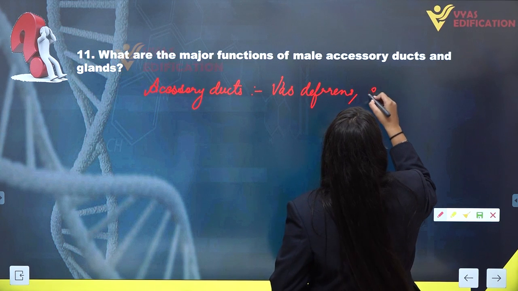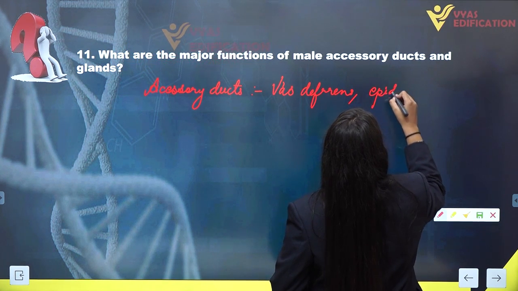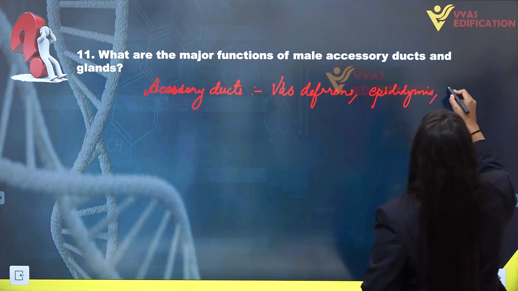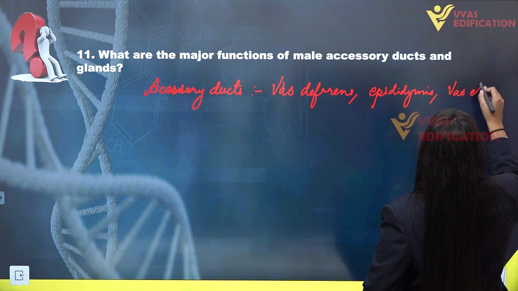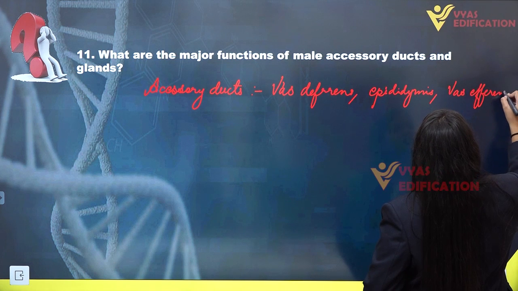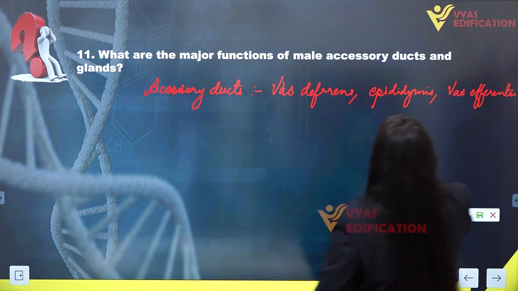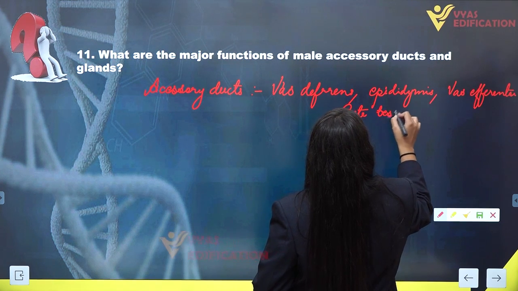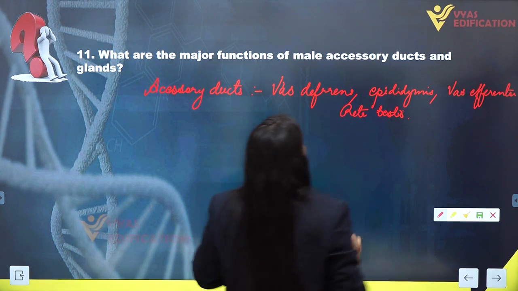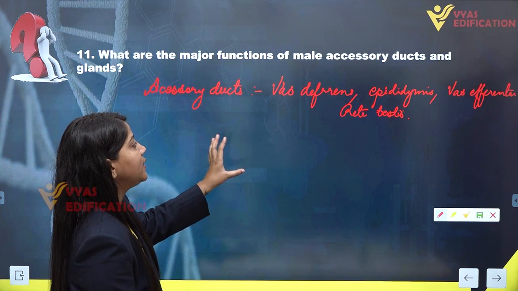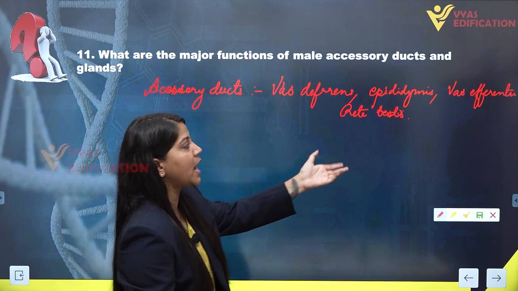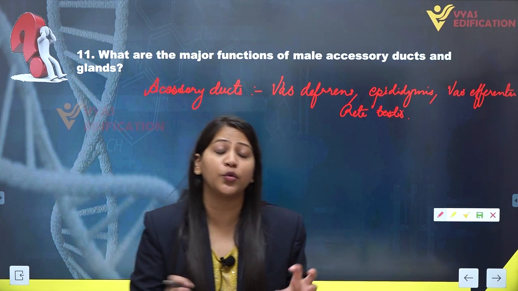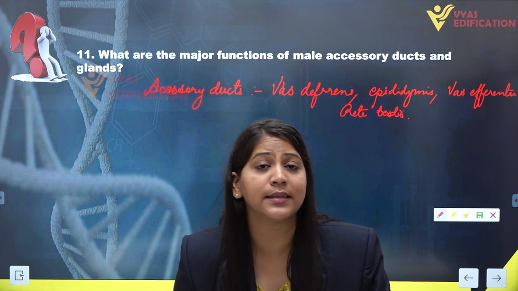Then we have epididymis, vas efferentia and rete testis. All these ducts, vas deferens, epididymis, vas efferentia, rete testis, together constitute a duct system in